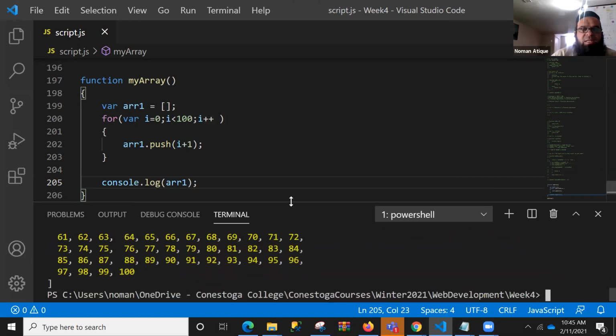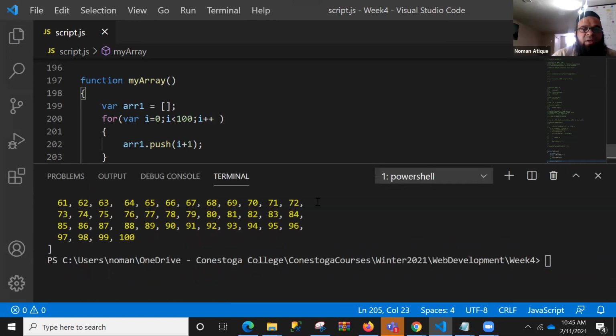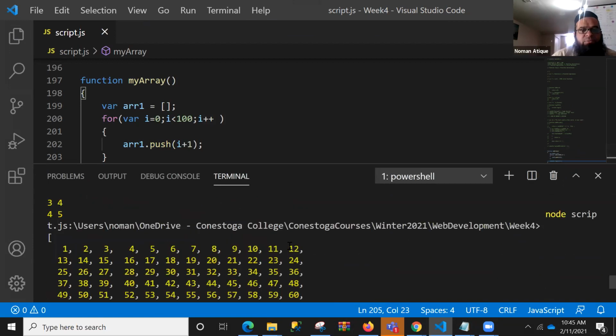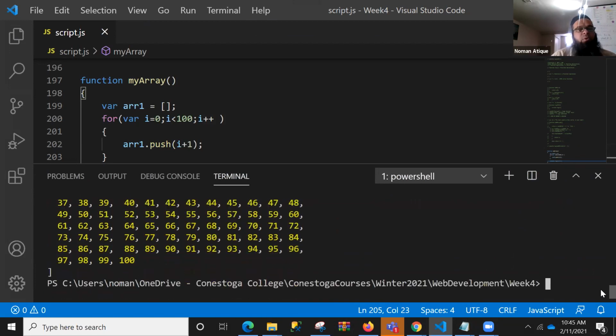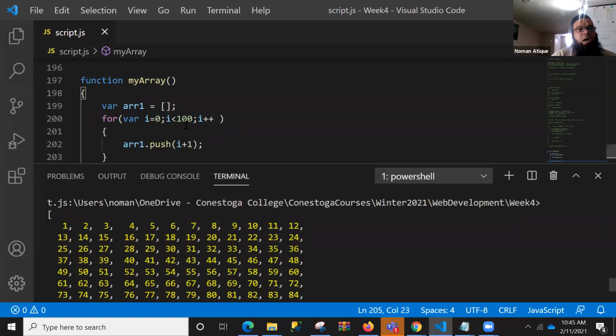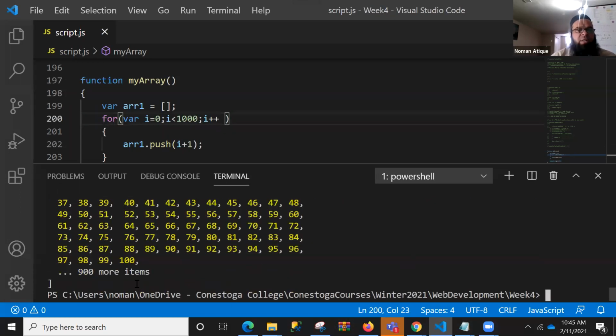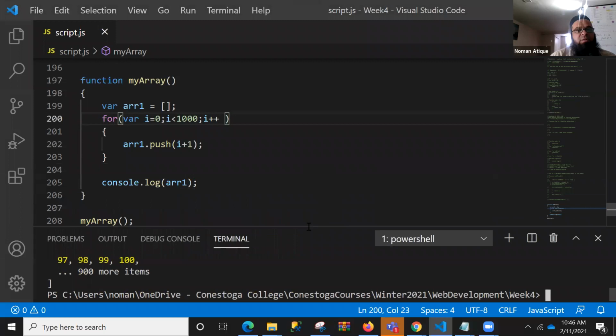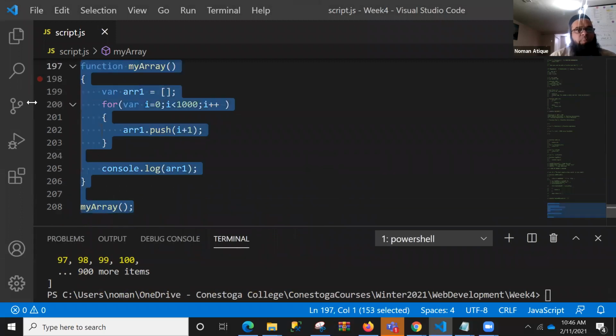So you see here, we have got these 100 values over here, starting from 1 2 3 4 5 6 7 8 9 10 up to 100. I've just inserted them. So you know how easy it has become with the dynamic nature of the array, that I can do even 1,000 values, and very quickly it will do that. It will just show that 900 items are written, maybe showing the 1,000 items. Everyone is getting that? This is one way of pushing elements. So I'm just copying that as well.